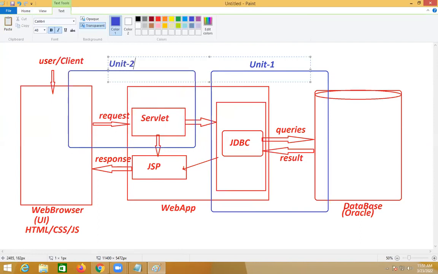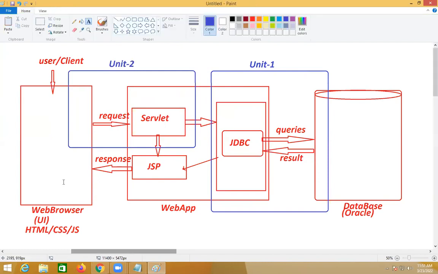When unit number 2 comes, some toughness will increase because the web browser is involved, the HTTP protocol is involved, and the Tomcat server is involved. So a lot more things will be added in unit number 2.